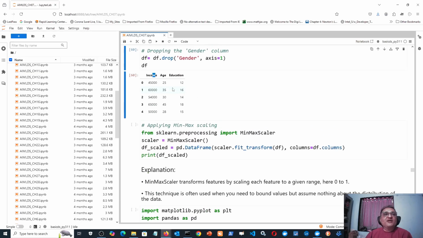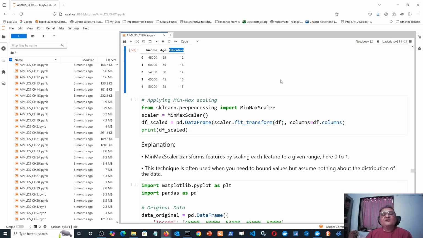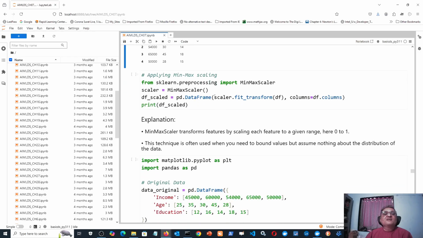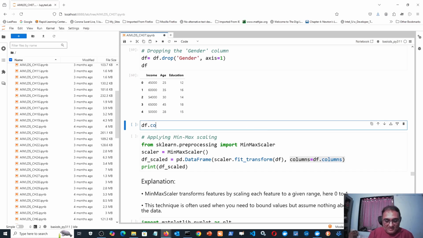Similarly, df['age'] will be applied to only the age column. Similarly, df['education'] will be applied only to education. But here I am applying scaler.fit_transform to the entire df, and the columns on which I am applying it are df.columns. What is df.columns? If I write one more cell here, all columns. So df.columns is equal to all columns.